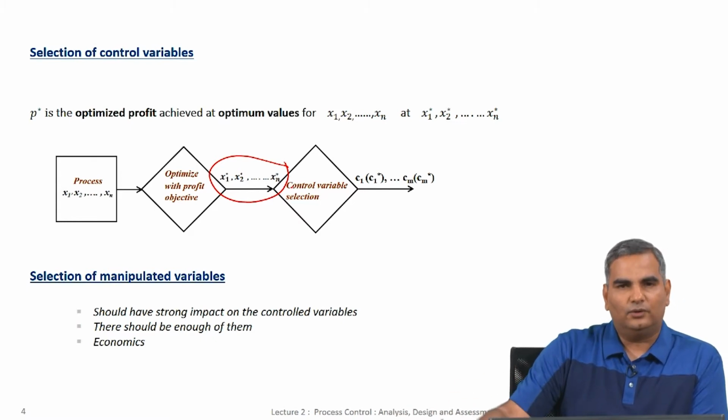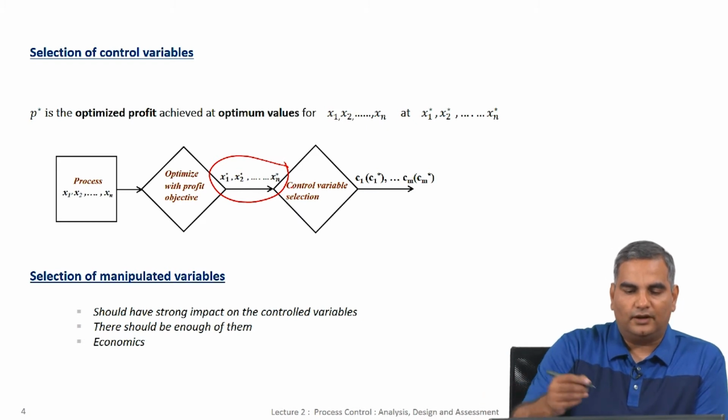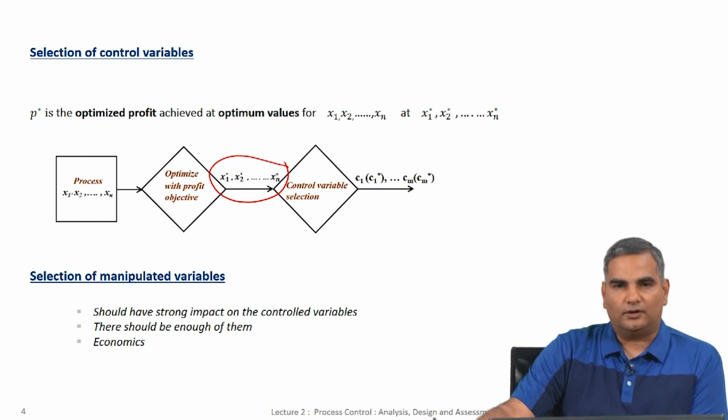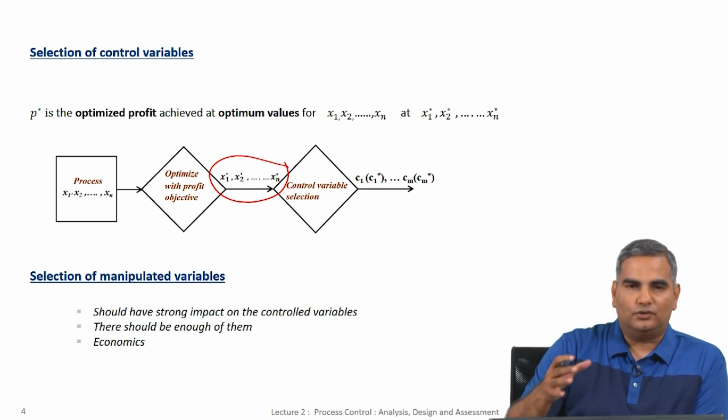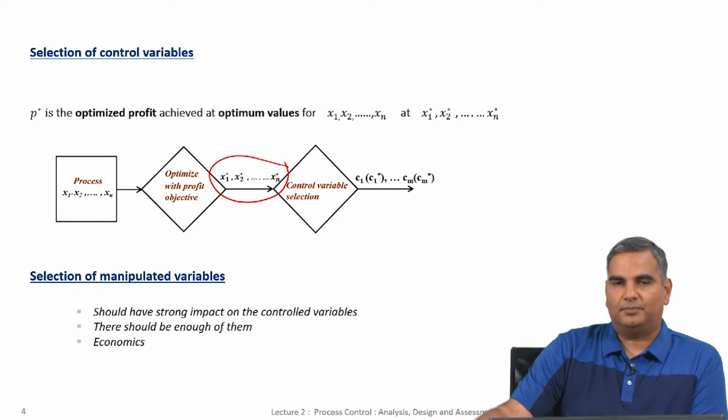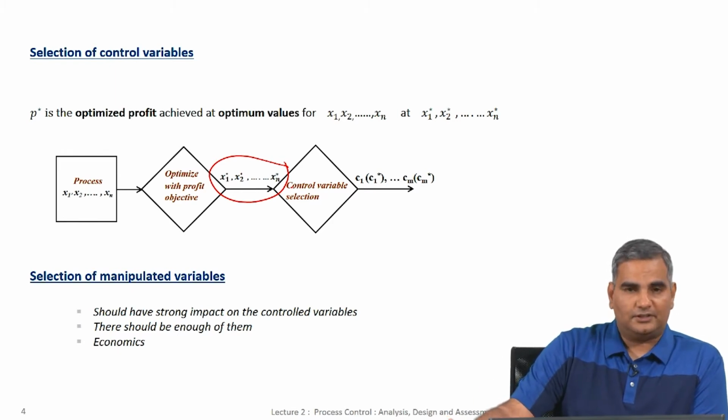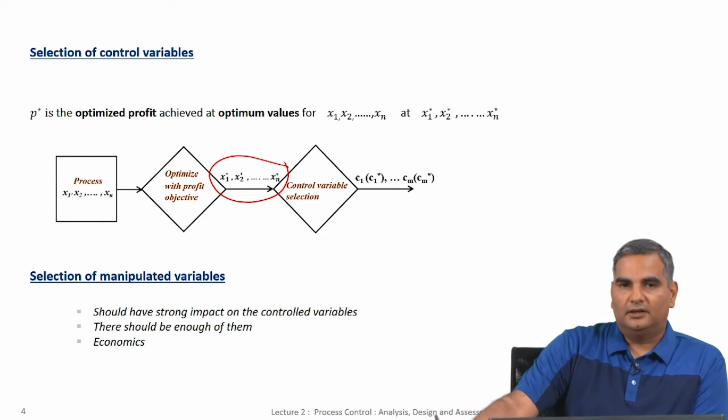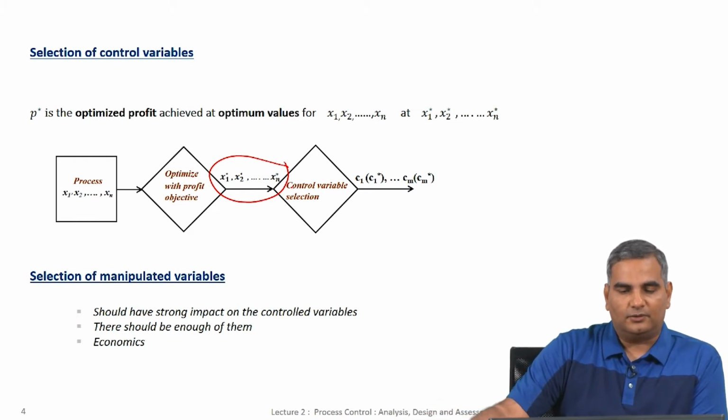So, there are several heuristic ideas that one could use to figure out what variables you want to control. Of course, outside of this there are certain variables related to safety which you will surely want to control. For example, temperatures and pressures. When temperatures and pressures go high in a process, you would really want to control those, because the reactor vessel will have metallurgical limits beyond a certain temperature, it might crack, melt and so on, and beyond a certain pressure these vessels might burst. So, those are standard safety critical variables that you need to control.